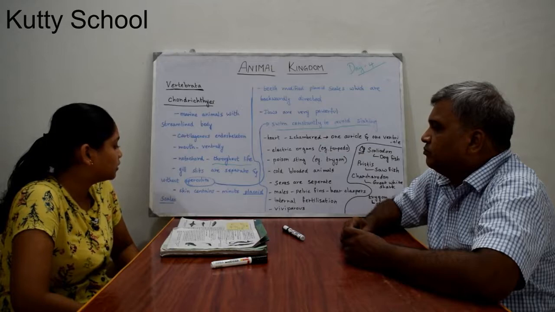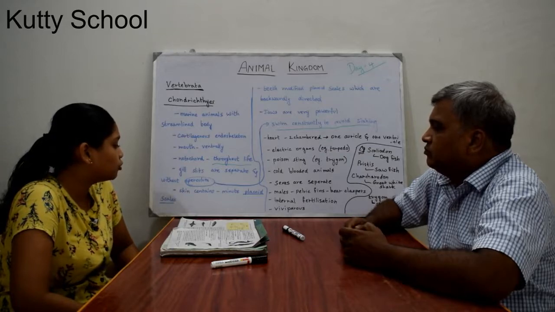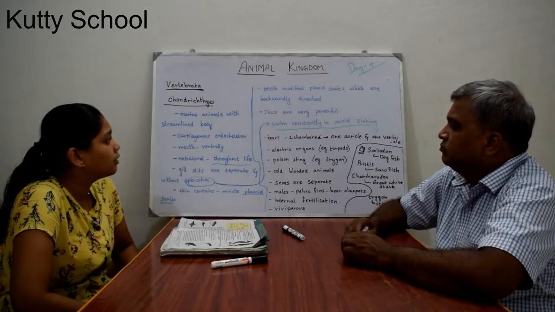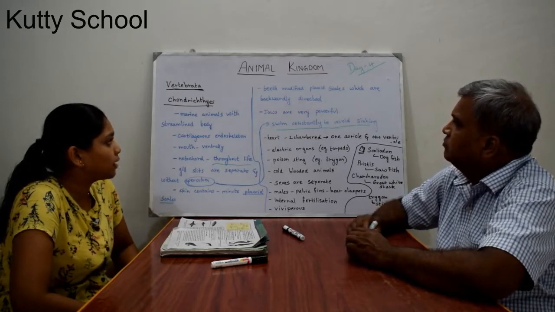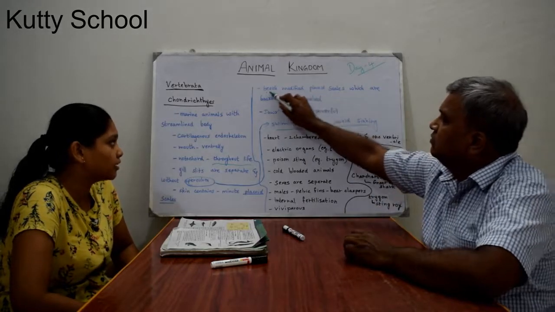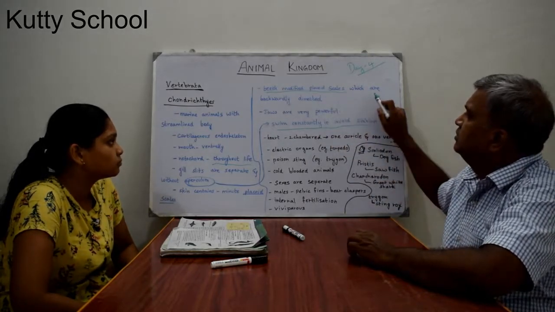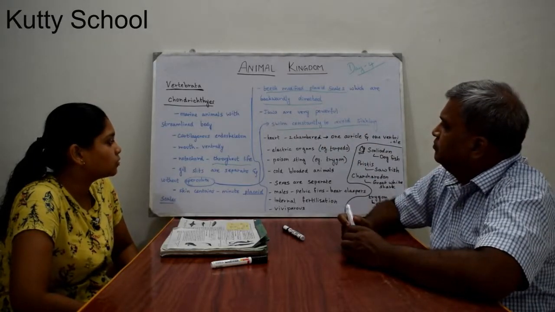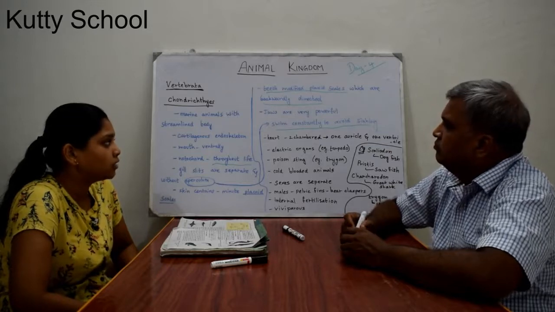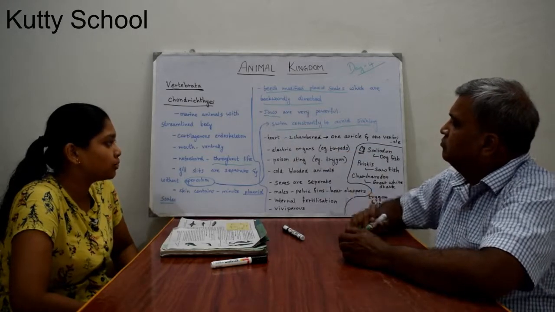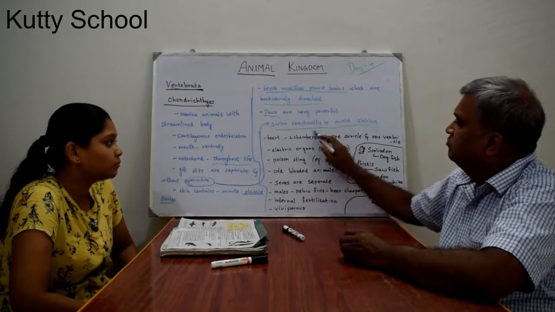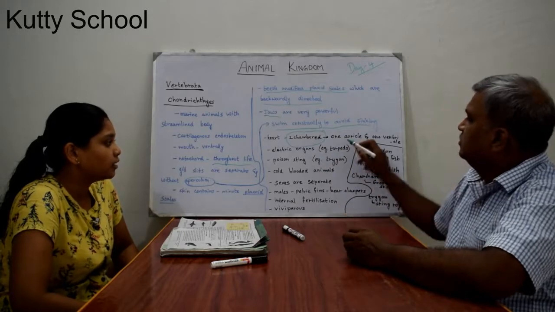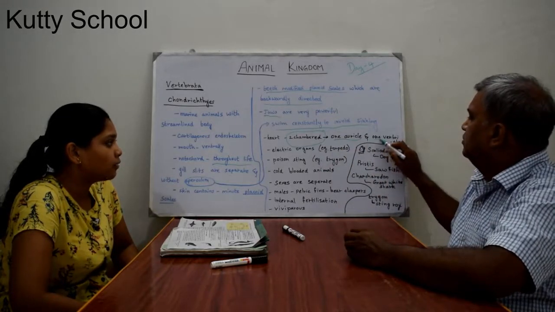So the skin of these organisms contains minute placoid scales, and teeth are modified placoid scales which are backwardly directed. The jaws of these organisms are very powerful. The heart is two-chambered, with one auricle and one ventricle.